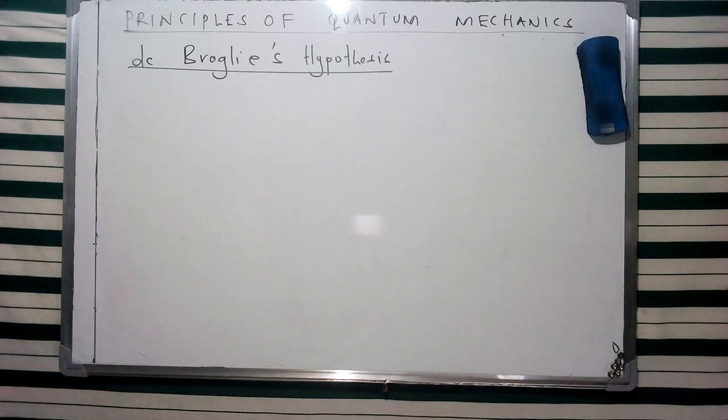Today we're going to look at an additional concept under the principles of quantum mechanics, and of course, this is a review of de Broglie's hypothesis. I've mentioned this concept in some of our videos under quantum mechanics, and I said that Louis de Broglie played a vital role in giving a vivid description of wave-particle duality, whereby he gave a characteristic wavelength that can characterize the motion of small particles like electrons, protons, and neutrons.